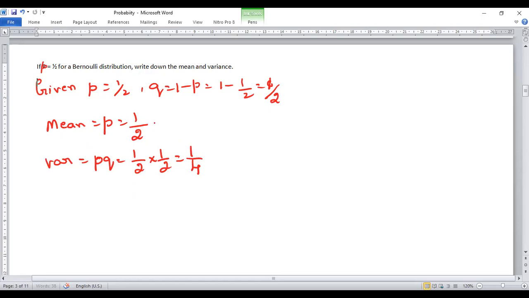Here we can observe the values. The mean is 1 by 2 and the variance is 1 by 4. So we know that 1 by 2 is greater than 1 by 4. So the mean is always greater than the variance. The reason is that p and q lie between 0 and 1, so the mean is always greater than the variance.